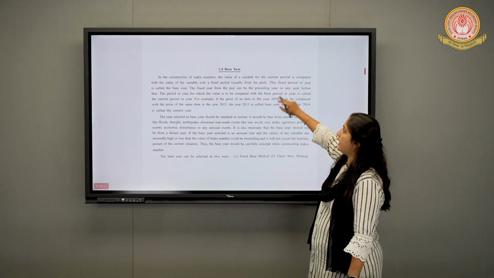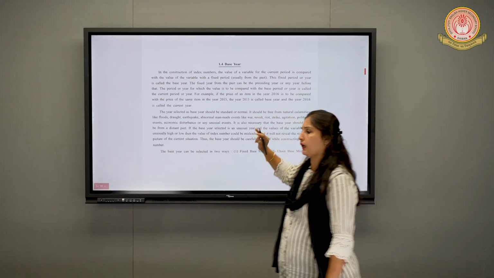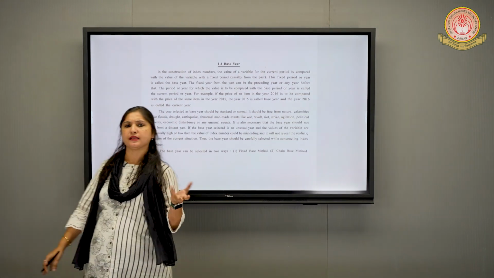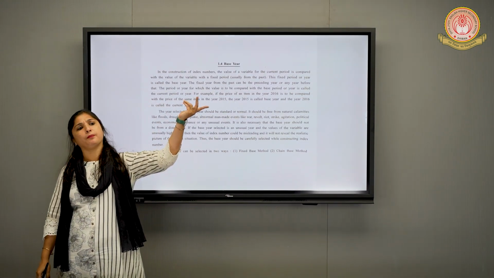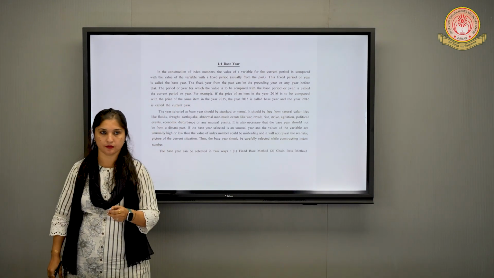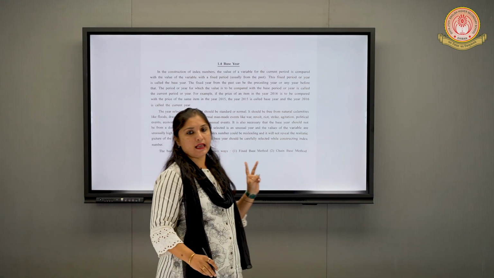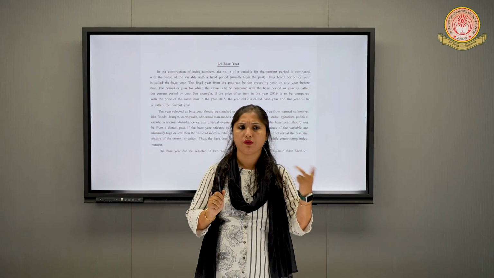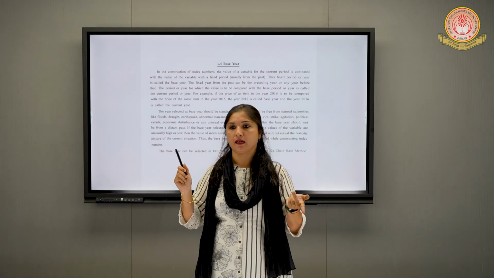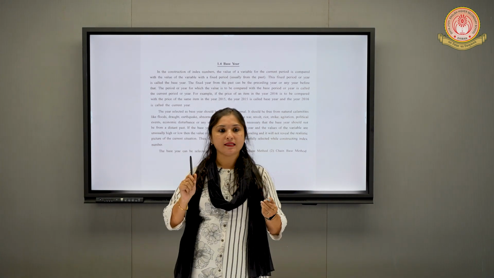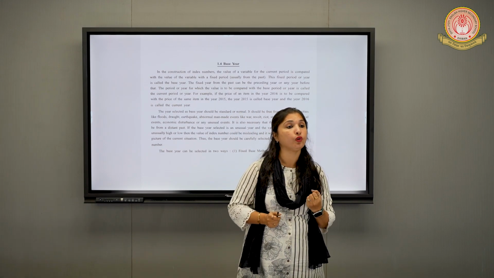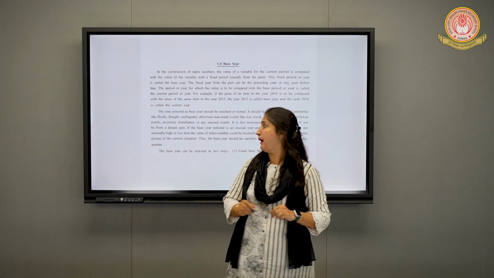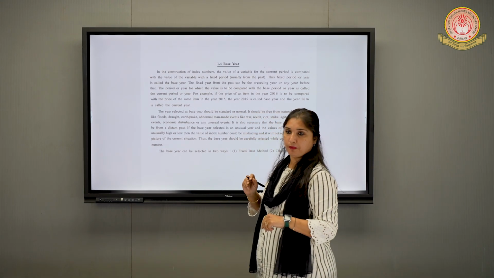So now, the selection of base year. Everyone is clear that we have to divide the number by some number of the base year. So what is this base year? As we saw in 2 examples of rice and wheat, there were the years 2014 and 2016. 2014 was the base year, right? The base year we have to select. How do we select this base year? It might be given in the question.